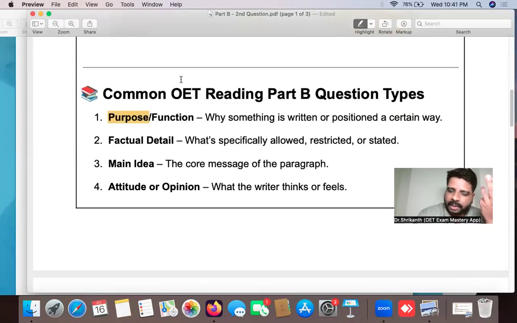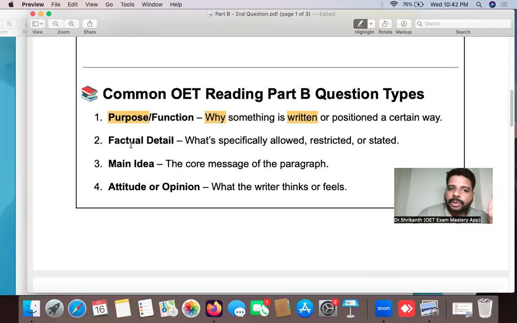Purpose type questions are exactly like this one. That is why something is written or positioned a certain way. So you have to think the reasoning behind it. If you're able to identify the question type, then you can bring in the right approach, the approach that is most suitable for this question type. That is the reason why identification of the question type is very important.